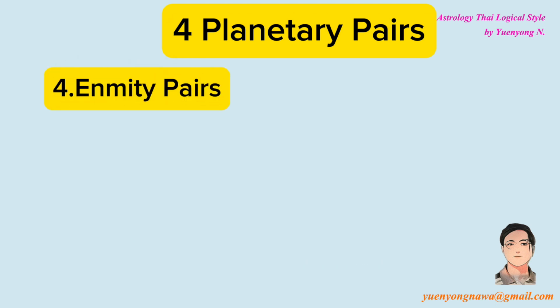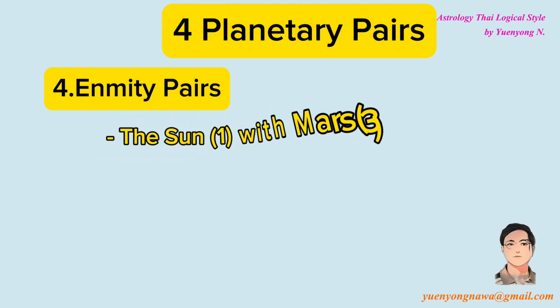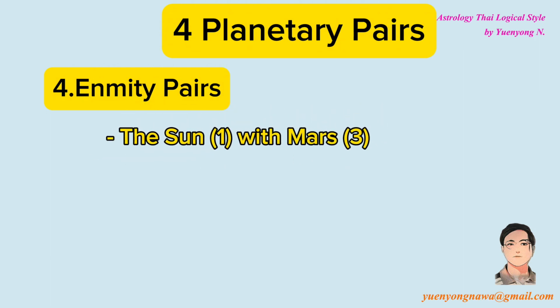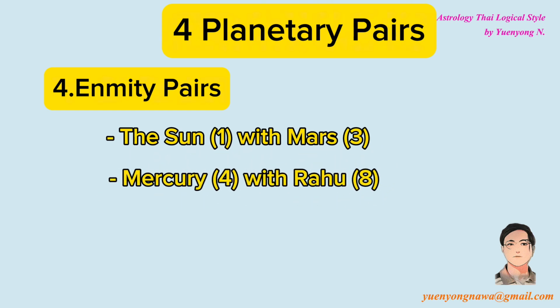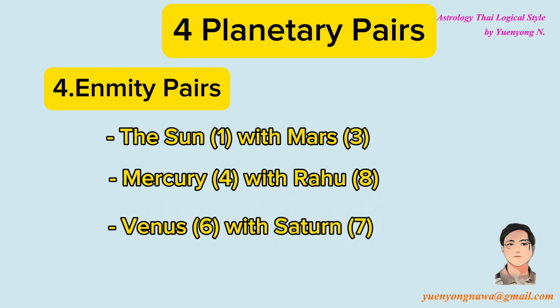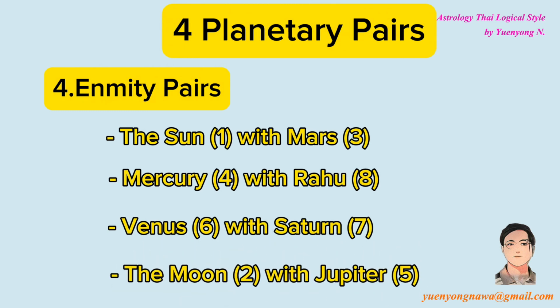For enmity pairs, the Sun, 1, is the enmity pair with Mars, 3. Mercury, 4, is the enmity pair with Rahu, 8. Venus, 6, is the enmity pair with Saturn, 7. The Moon, 2, is the enmity pair with Jupiter, 5. Enmity pairs will disrupt each other. They will both be weakened and in conflict with each other.